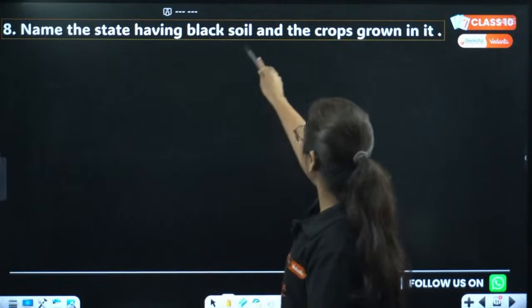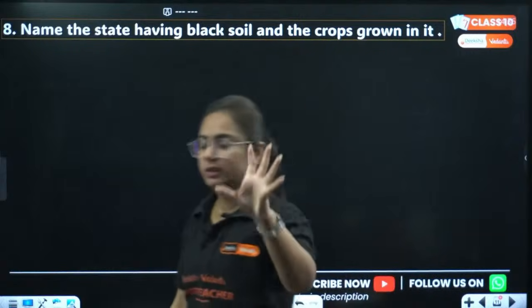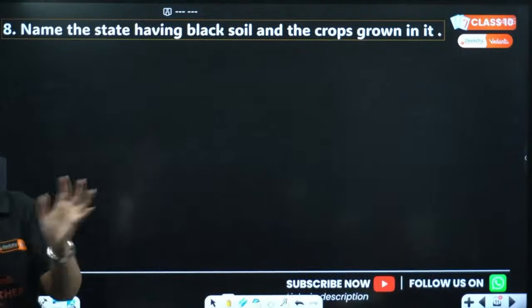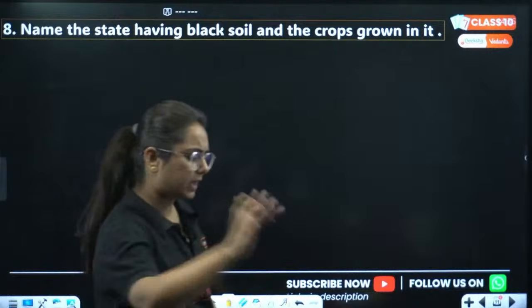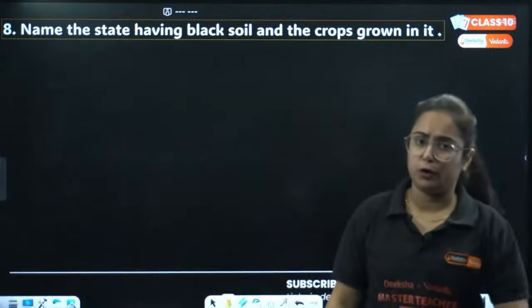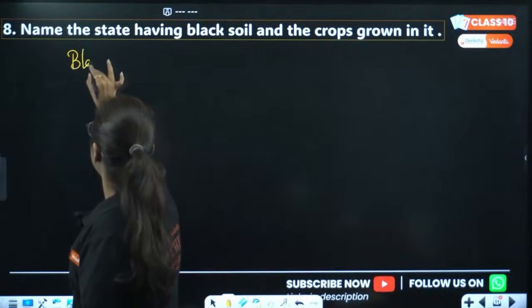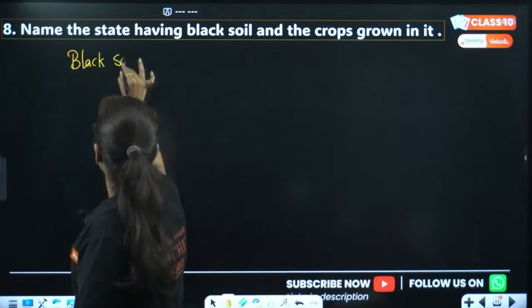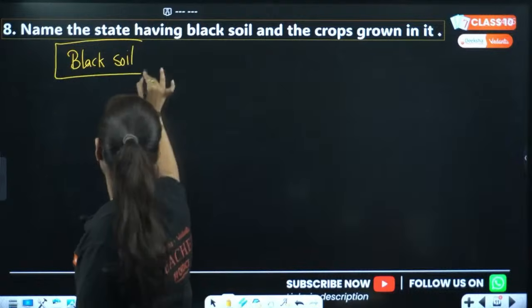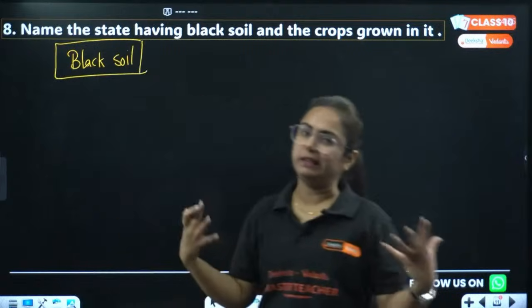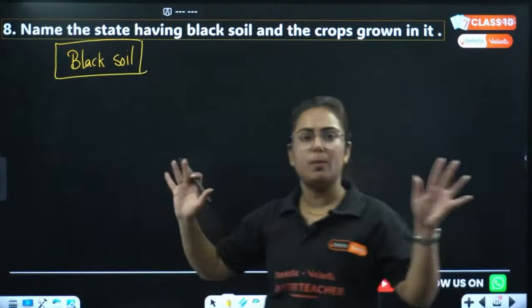Name the state having black soil and the crops grown in this soil. Okay, easy question, very easy question that you also can answer me right now. I'm waiting for your responses up till then. So here we are talking about black soil. However, the question asks only a small thing to you, but we will talk about this in detail. No issues. Let's talk about it in detail.